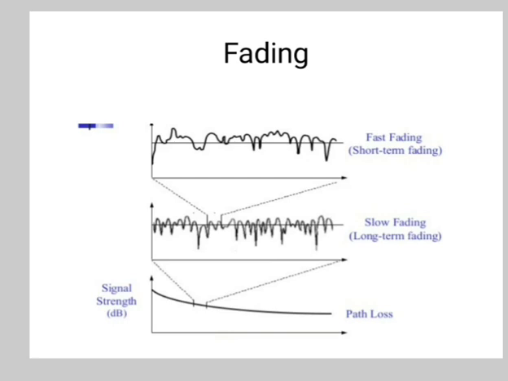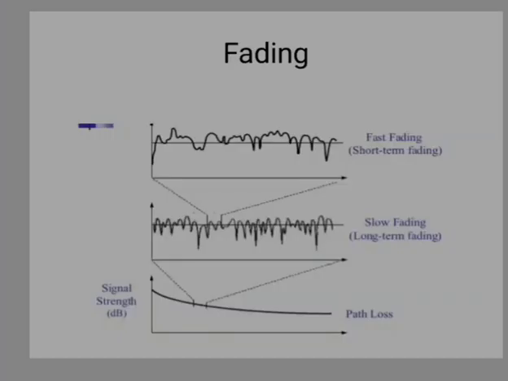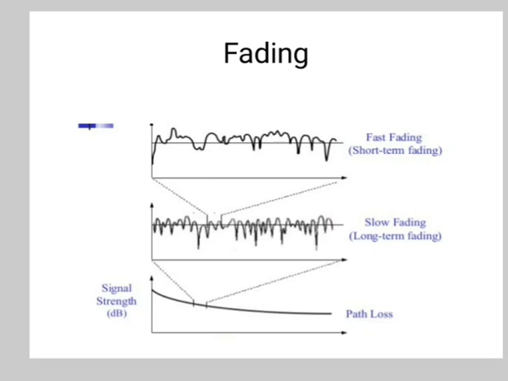Now the fading in wireless communication. In wireless communication, the signal fading is caused by the multipath effect. So multipath effect means that a signal transmitted from a transmitter may have multipath copies traversing different paths to reach a receiver.